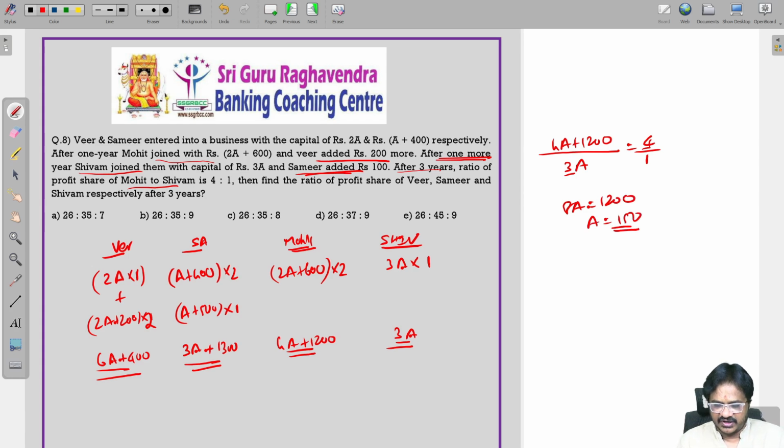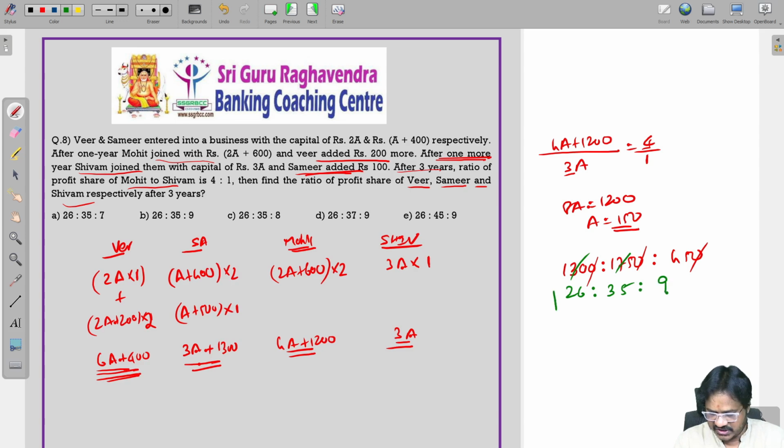We want the profit of Veer, Samir and Shivam. First Veer, 6A plus 400. 6A means 900. 900 plus 400, 1300. Then the next person Samir, 3A plus 1350. So 1750. Then Shivam, that is 3A. So 450. If you do the calculation, 0, 0, 0 cancel, 5, 26, 5 3s, 5 5s and 5 9s. So the answer is 26 is to 35 is to 9.